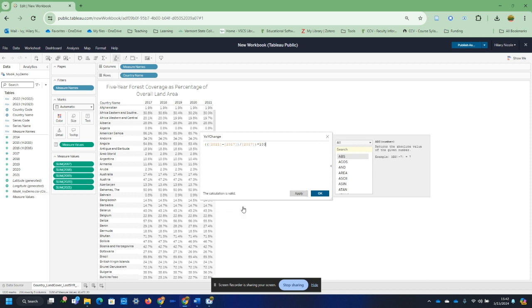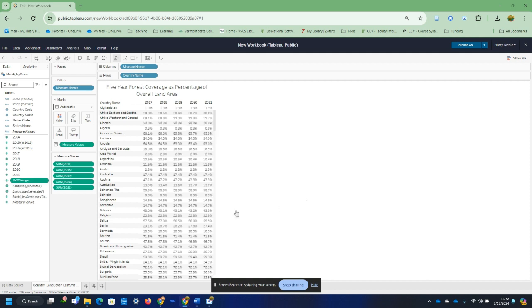All right. My calculation is valid. If it wasn't, it would tell me down here. So I'm going to apply this, click OK, and then I'm going to quickly double click on it to bring it on over here to my mark and take a peek in it. So I now can see that, there we go, there's been some changes.